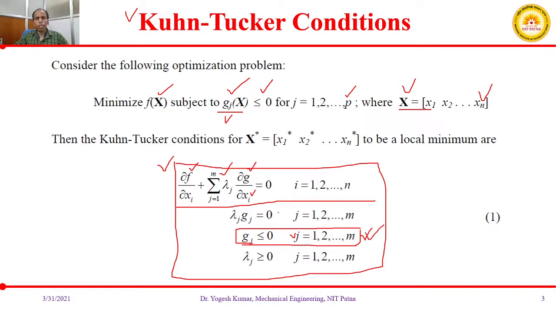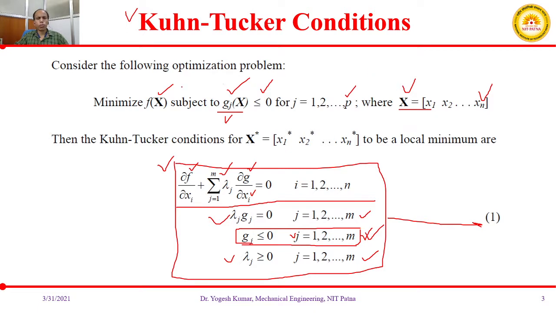These will be given already, and then there is a term that lambda j is less than or equal to 0. Based on the given conditions, we need to calculate the value of lambda j, and another condition is lambda j into gj is equal to 0. These four conditions, given in the single equation, equation number 1, must be satisfied in order to get the optimum value for a constrained problem.